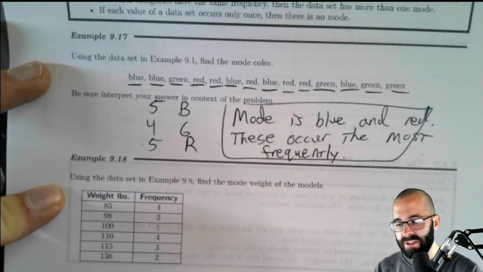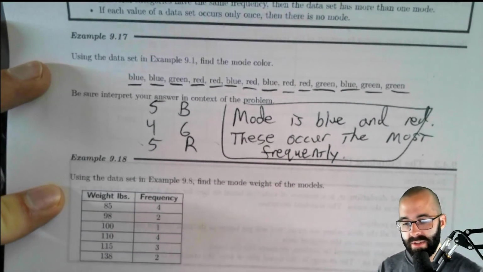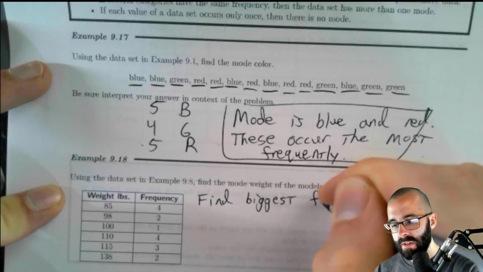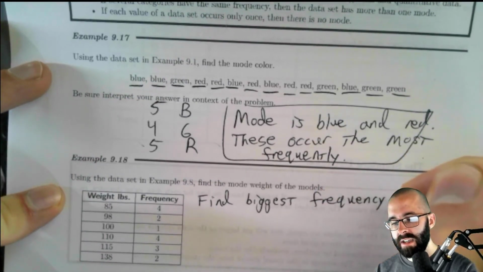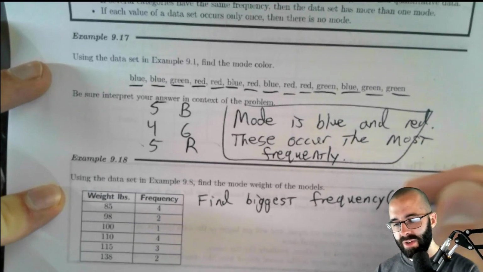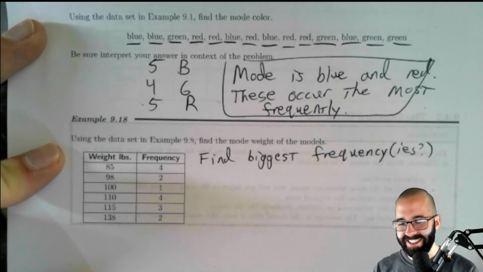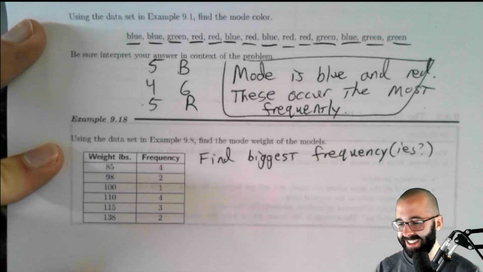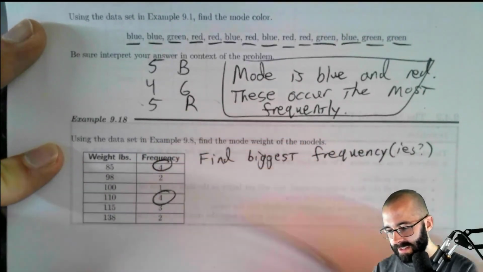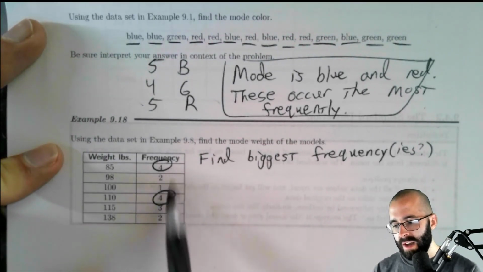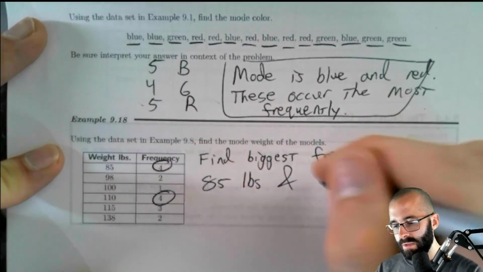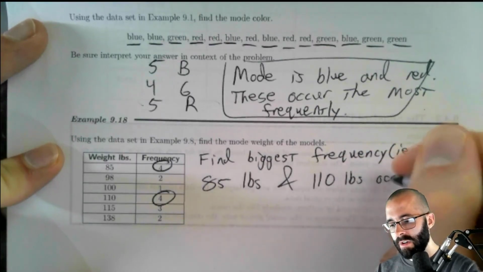So the mode is the thing that just occurs the most frequently. So we look at the frequencies. Let's find the biggest frequency. And there might be multiple. Find the biggest frequency. There might be multiple of them. So what's the biggest frequency? These two. The most common thing occurs 4 times. 85 pounds and 110 pounds occur the most frequently.